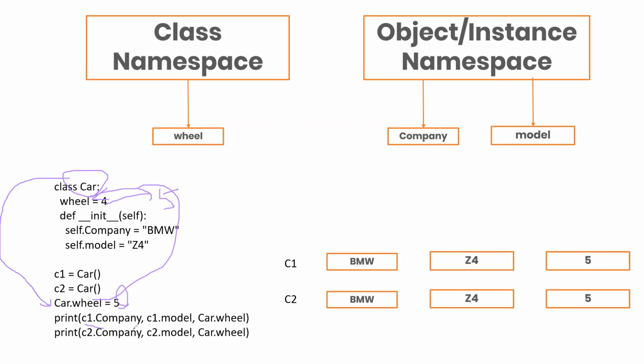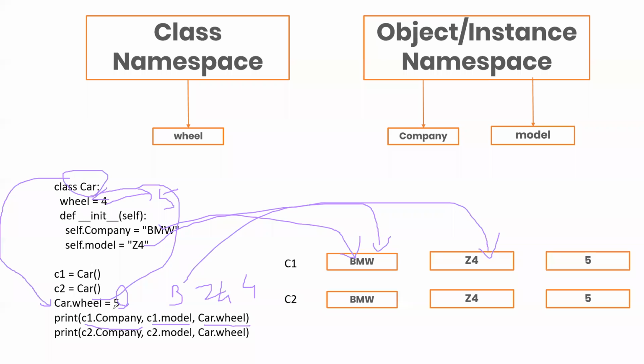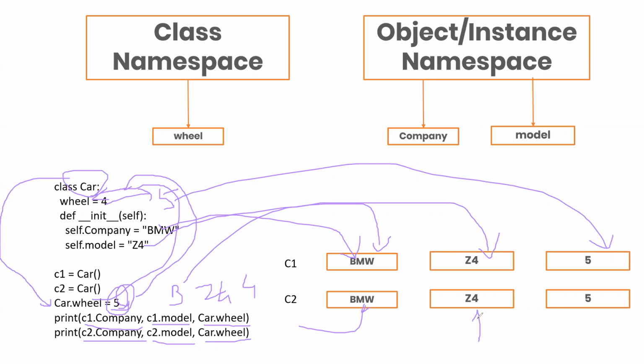Now we are printing c1 company, c1 model and c1 car wheel. Earlier what did it used to give? It used to give BMW, then Z4, and then 4. Now what is it giving? BMW is coming as it is from here, Z4 is coming as it is from here, but since we updated this value to 5, this 5 will go in here and this 5 will be called here. The same goes for the c2 and c3 values as well. It will give BMW, Z4 and 5.